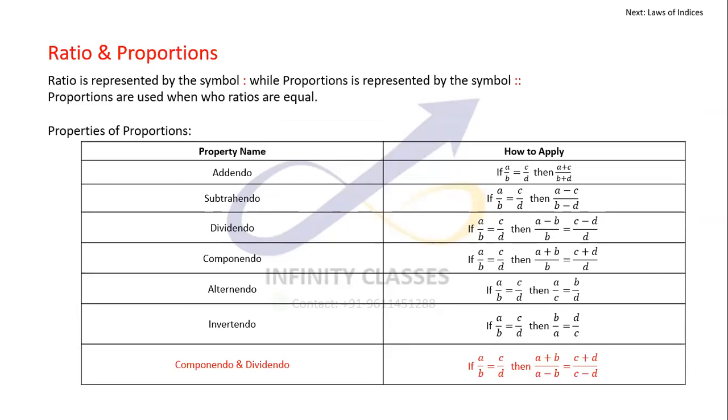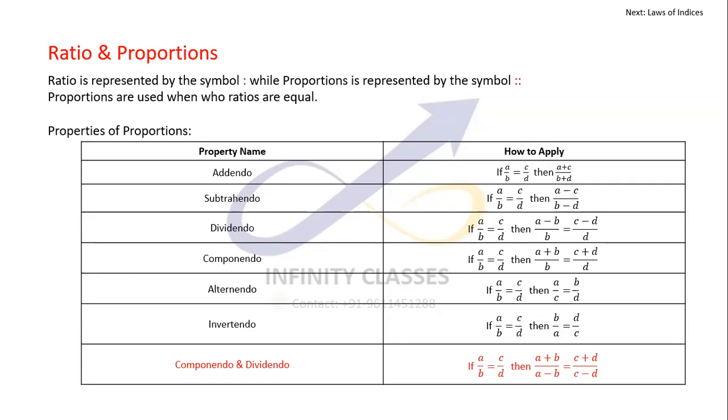Moving ahead, we'll talk about ratios and proportions. Again, a very easy topic, something which you might have learned in your 6th, 7th, 8th class, but just for the sake of completion, I'm taking it up again here. Ratios are represented by the symbol colon, and proportions are represented by double colon. Double colon basically means an equal to sign, and ratio or colon symbol basically means a division sign.